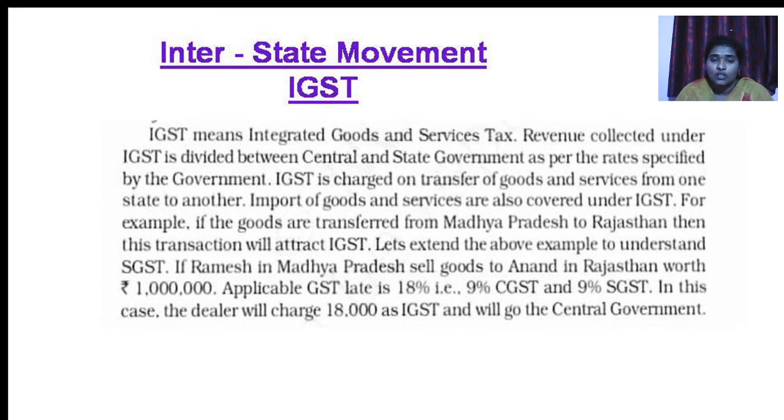So the total GST of 18% is to be paid to the central government only. Why? Because we cannot divide it into SGST and CGST, because it is an interstate movement. So in this case, the dealer will charge 18,000, that is the total 18%, as IGST, and it will go to the central government only. Okay, so this is interstate movement.